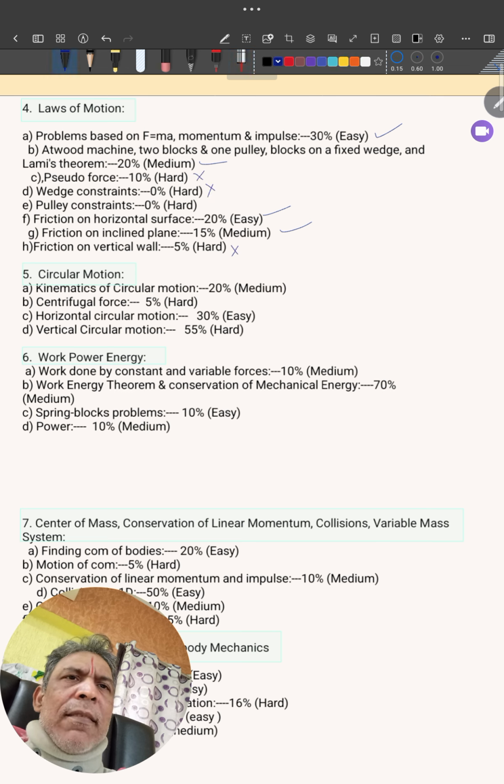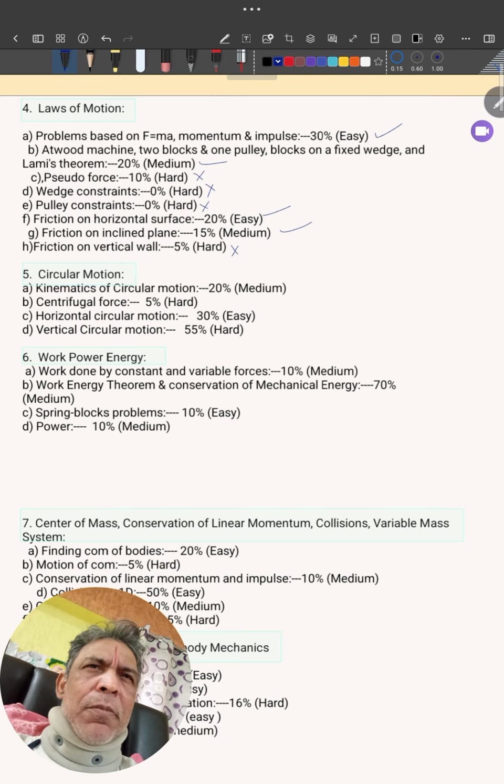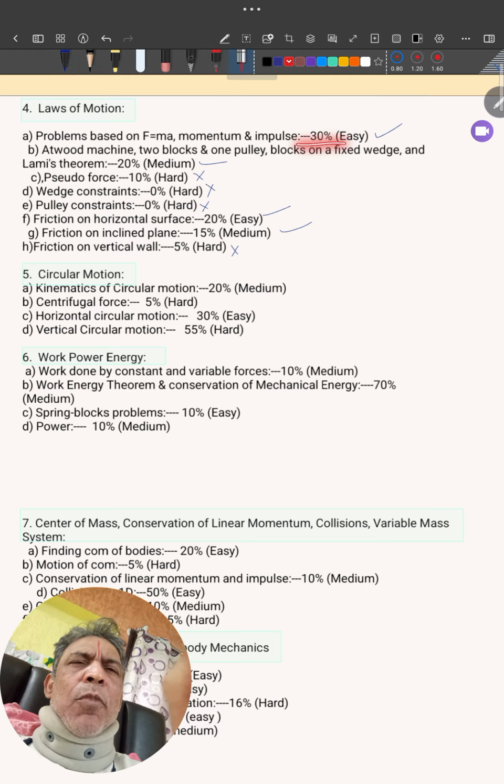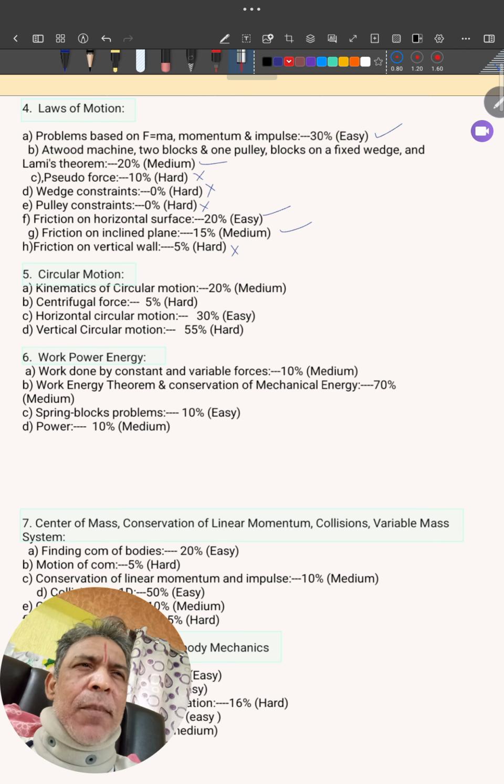So for laws of motion, what all should you prepare? Problems based on F equal to ma, momentum and impulse. Then Atwood machine, two blocks on one pulley, not even multiple pulleys, connecting bodies, and Lami's theorem.